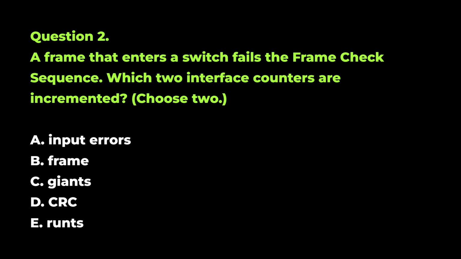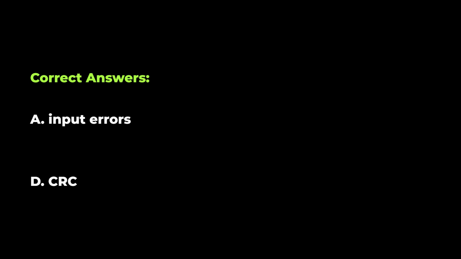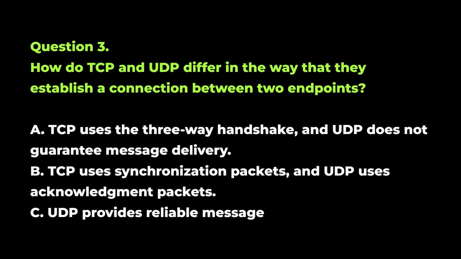Question 2. A frame that enters a switch fails the frame check sequence. Which two interface counters are incremented? Choose 2. Correct answers. A. Input errors. D. CRC.